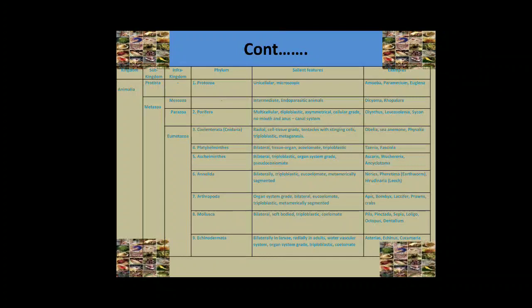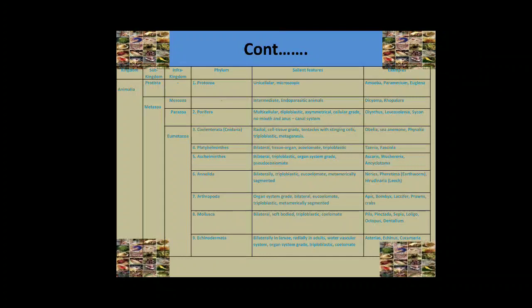The last invertebrate phylum is echinoderms. Echinoderms are bilateral in larval stages and radial in adult stage. Organ system grade of organization is present, and they are triploblastic and coelomate animals. They have a special characteristic feature known as the water vascular system.